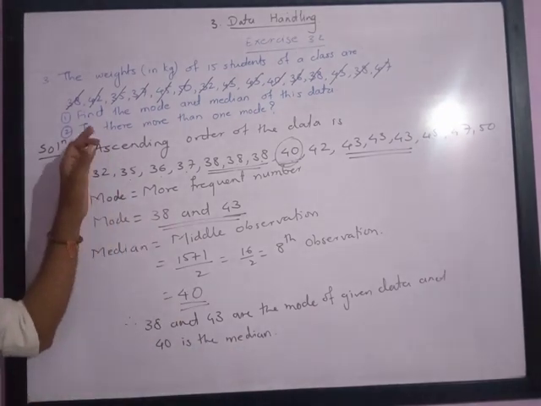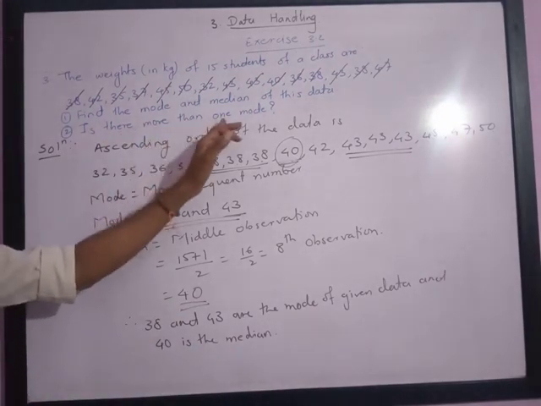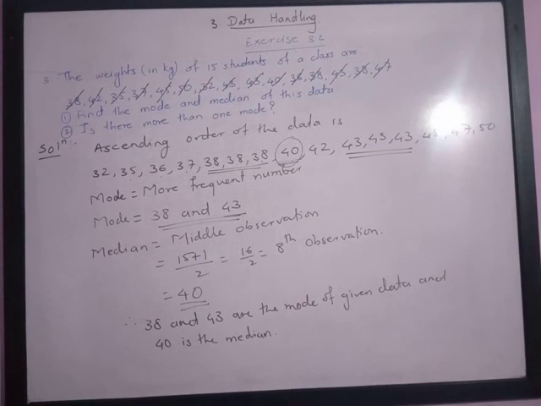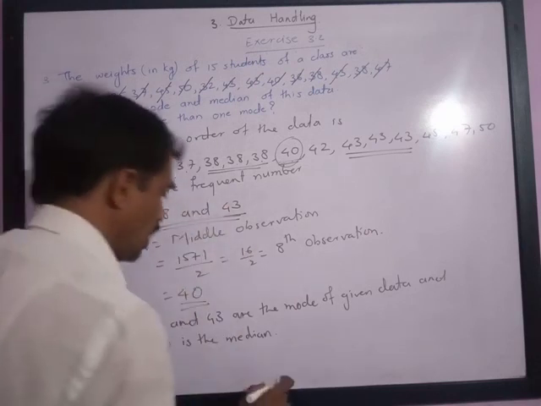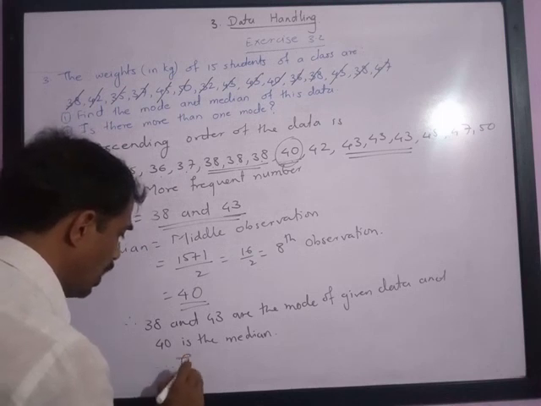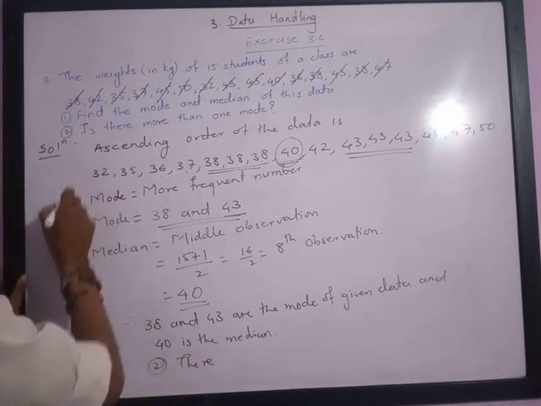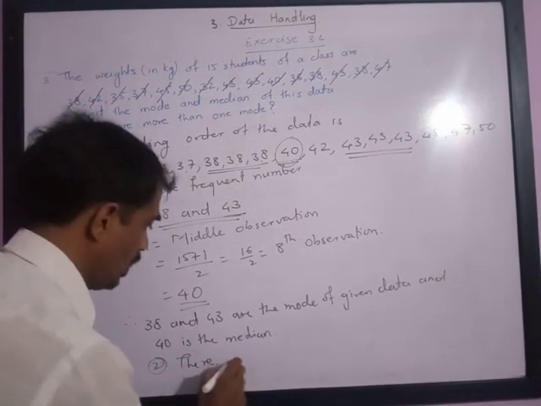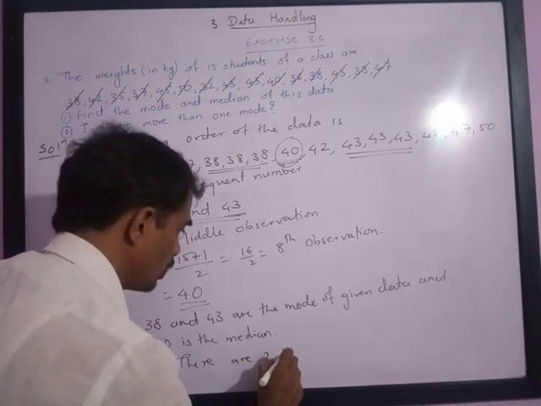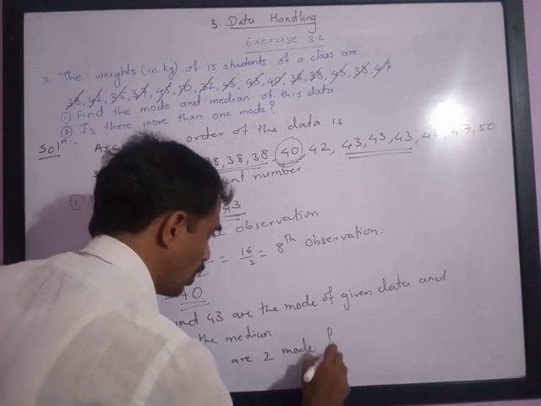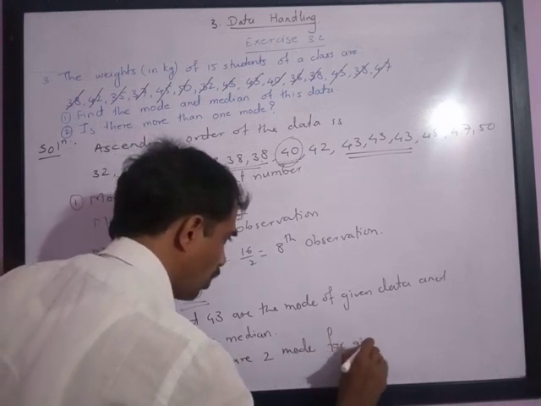Now one more question is asked: is there more than one mode? Here two modes are there. It means the second answer is that there are two modes for the given data. This was the first answer, and this is the second answer: there are two modes for the given data.